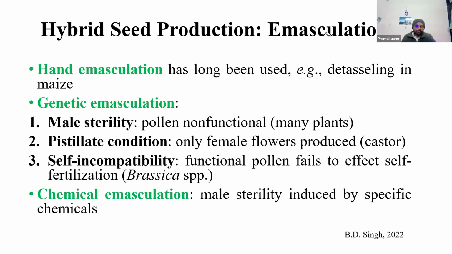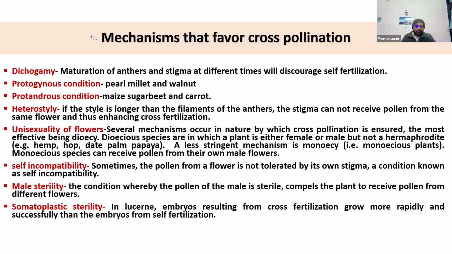Then, as I just discussed, for successful hybrid seed production we need very cost-effective emasculation techniques. There are several methods of emasculation that we follow, like hand emasculation. Hand emasculation is much easier in cotton and tomato, which is why people still use it.